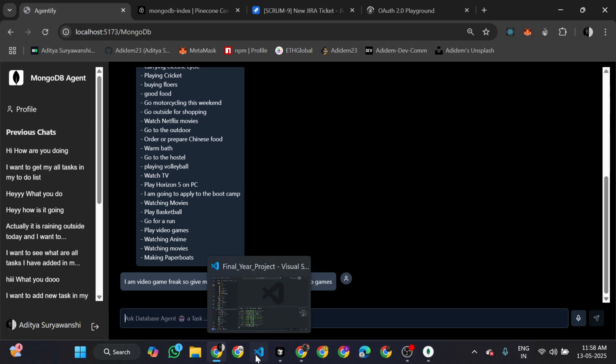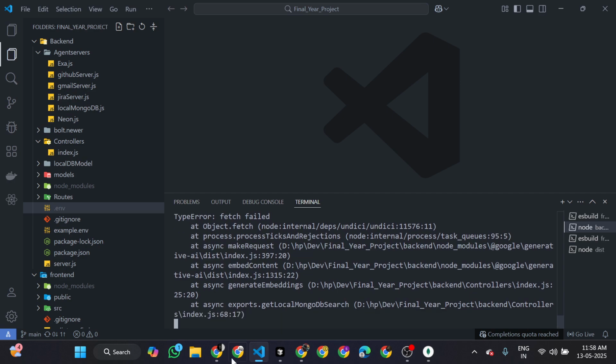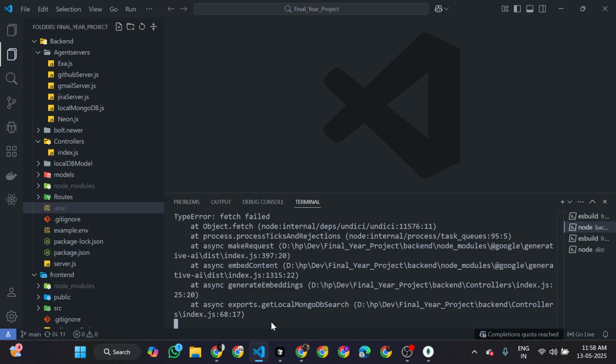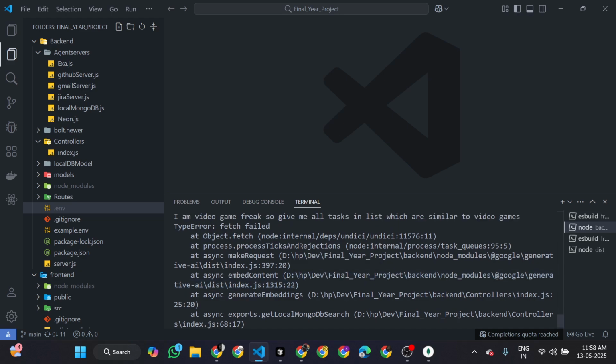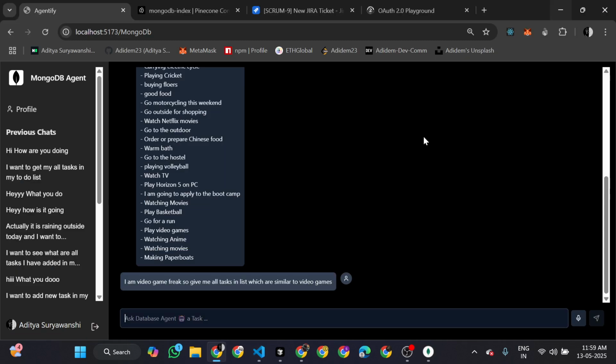So let me just check at the back end, is everything running properly? Maybe something can be disturbed, or let's just give a different command and it will fetch out the things.